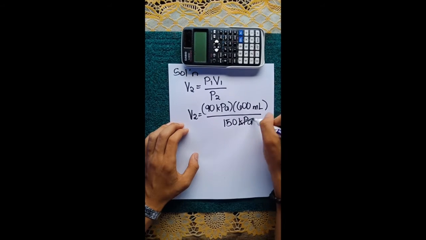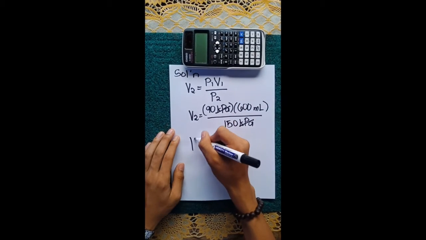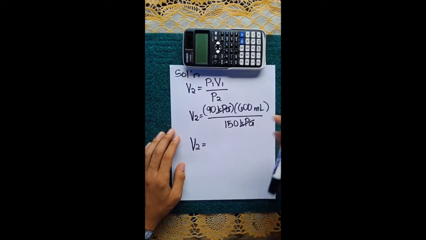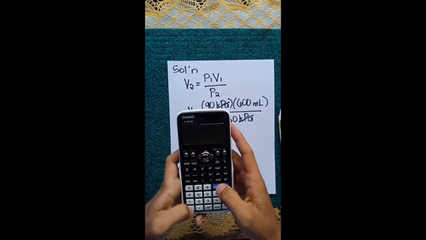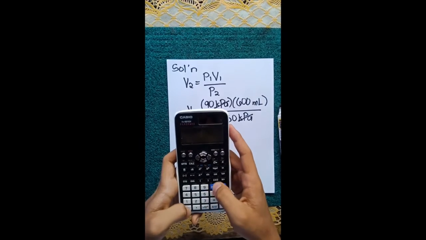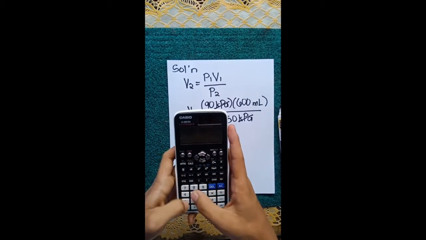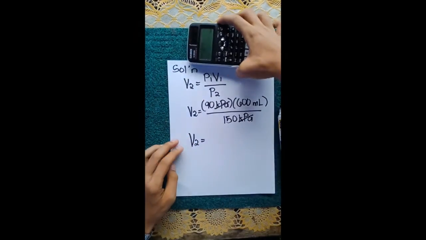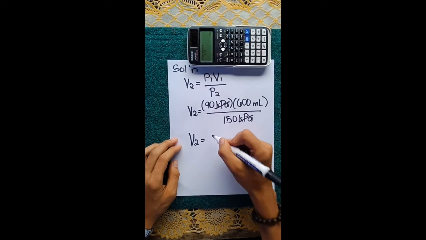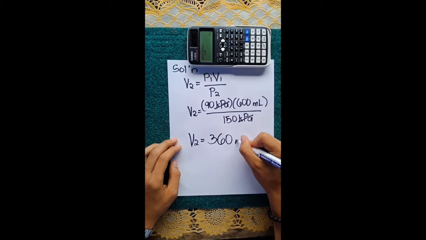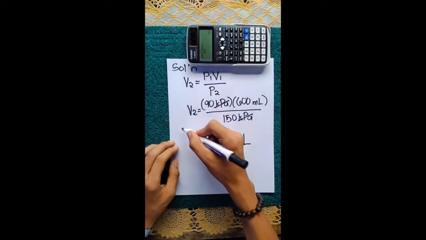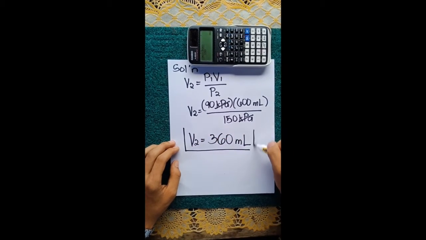Cancel the unit of pressure, and then V2 equals, we need to solve it by calculator, 90 times 600 over 150. The answer is 360 ml. And that is the final volume, or the V2.